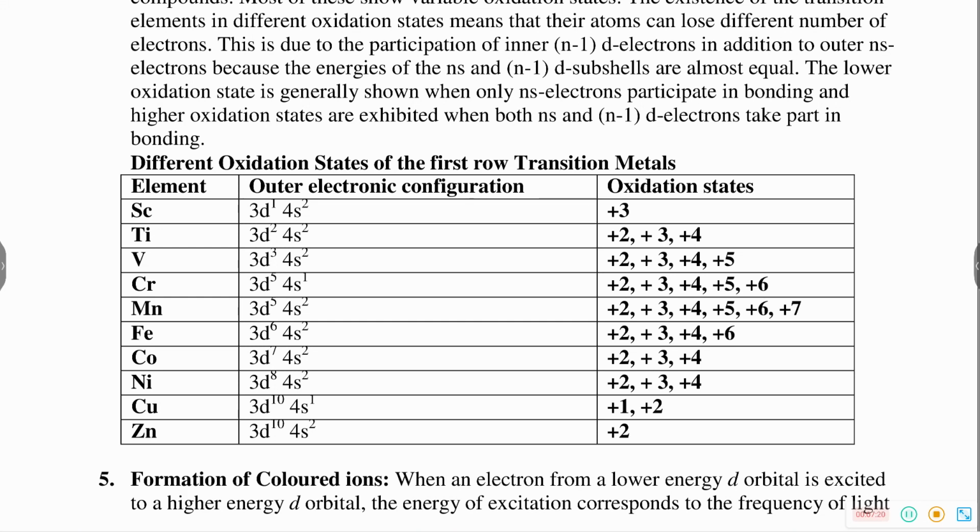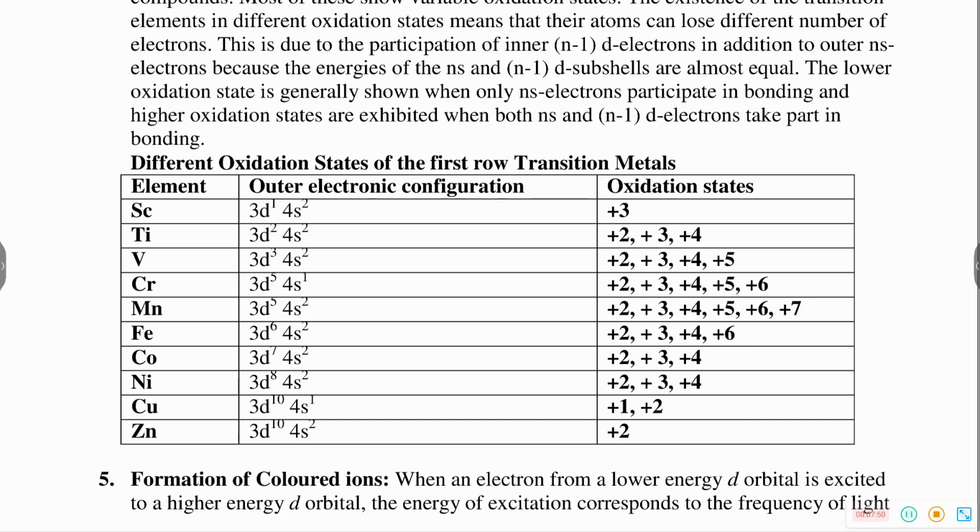Followed by that, there is a decrease in the stability of higher oxidation states. The variability of oxidation state, a characteristic of transition elements, arises out of incomplete filling of d orbitals in such a way that their oxidation states differ from each other by unity. Here it is clearly mentioned that the difference from one oxidation state to another is one only.